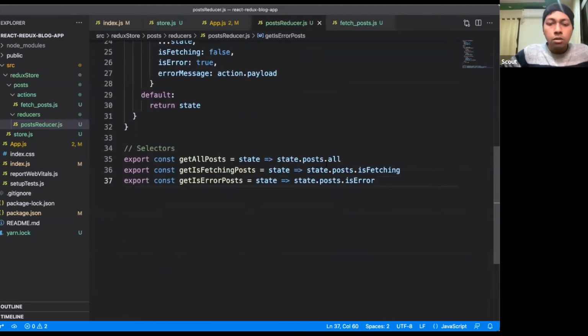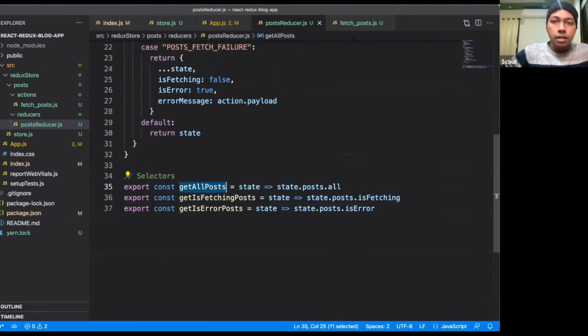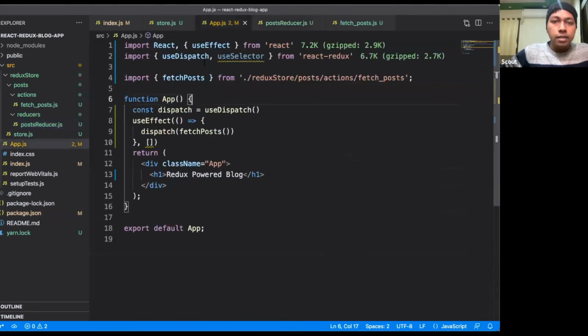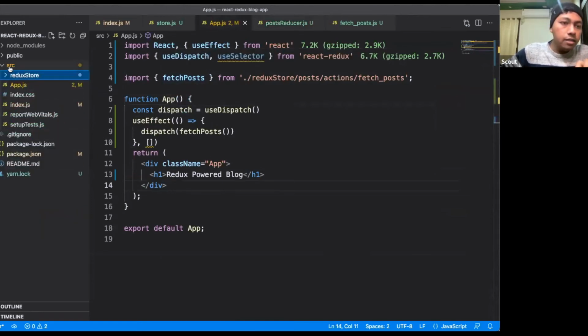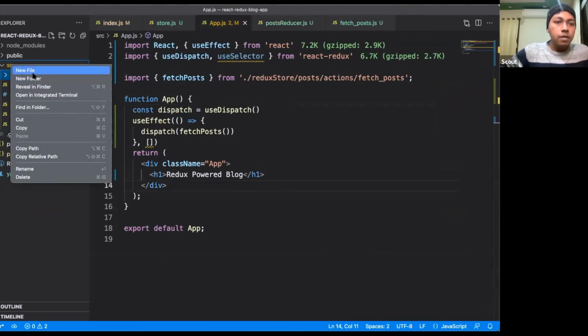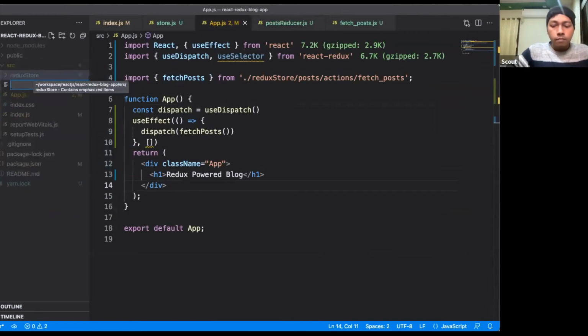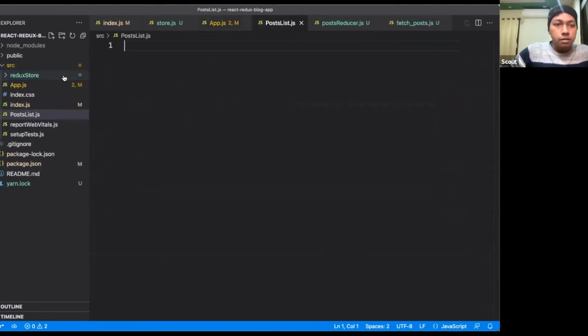Done. So now we will import these selectors inside our component. Inside any component, you can use this selector to show the data. So what we will do is create a new component here inside this src folder called posts list.js.